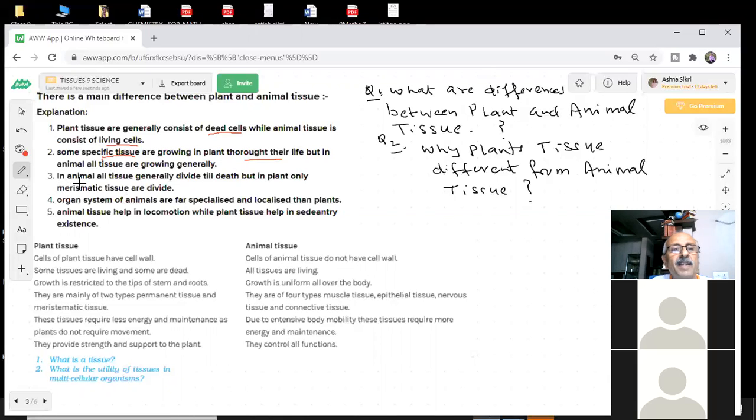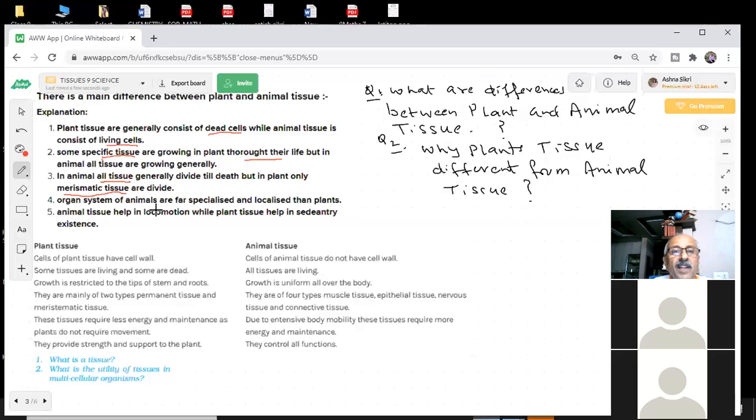Next point, in animals, all tissues generally divide till death, but in plants only meristematic tissues are dividing. Important point, students. In animals, all tissues are dividing till you die. But in plants only, there is a name which is coming, we will explain that. What is that? Meristematic tissue. In plants only meristematic tissues divide. Others are not dividing in plants.